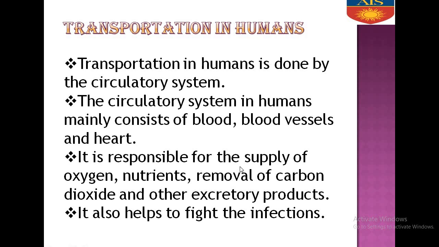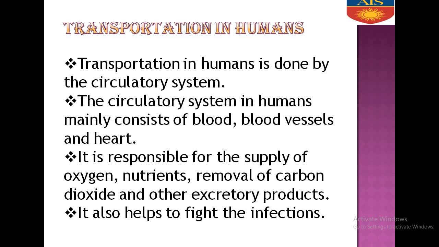It is responsible for the supply of oxygen and nutrients, and the removal of carbon dioxide and other excretory products. Whatever substances are circulated in our body are circulated via the circulatory system. It consists of blood, blood vessels and heart.